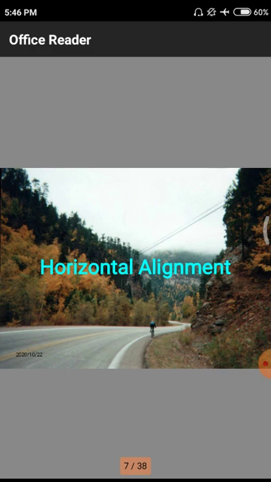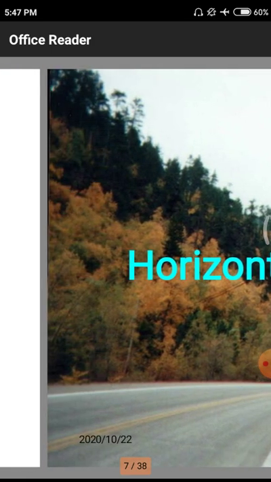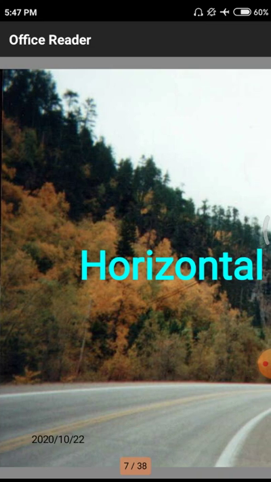What is the horizontal alignment? Normally the horizontal alignment will look like this diagram. We are having a hilly surface. In that particular hilly surface we are having a road. Once you observe the road itself, in the central part of the road we are having a line with yellow color. That means there is no movement of vehicles from one lane to another lane.